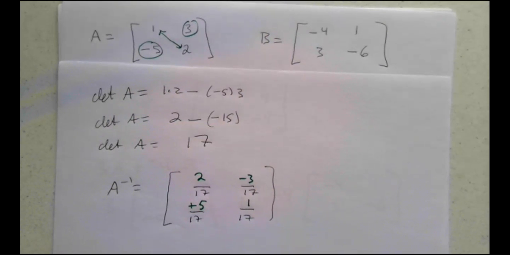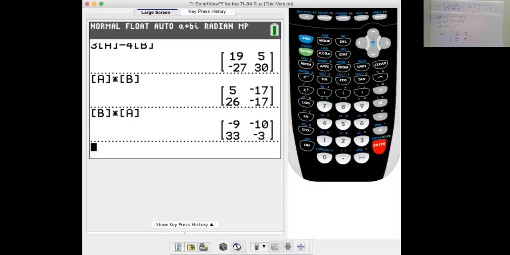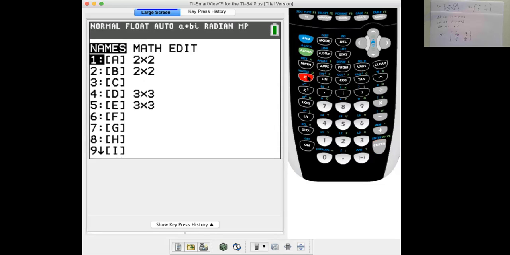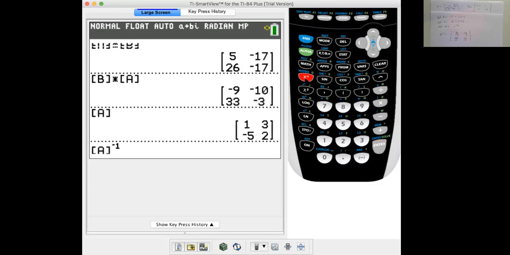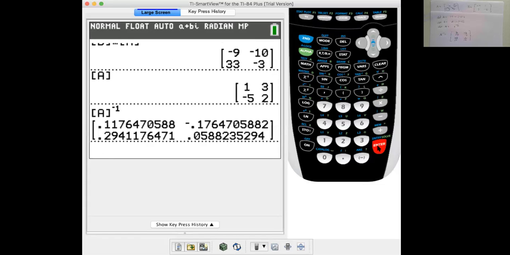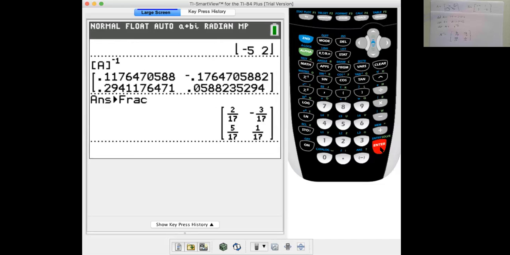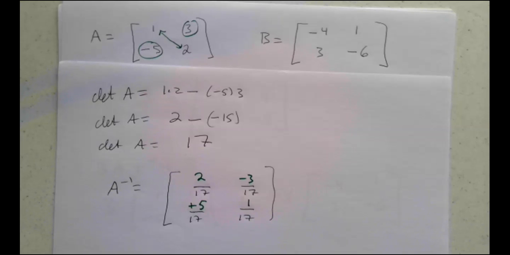Denominator is the determinant. So let's look at the graphing calculator and see if that is correct. So again, I've got my matrix A here. We'll just make sure it's inputted correctly. Matrix A, 1, 3, negative 5, 2. Then we'll take matrix A inverse. The inverse button is here, and it gives me a whole bunch of decimals. Let's change those to fractions to see if it agrees with what I said. Math, change to a fraction. What do we get? 2 17ths, negative 3 17ths, 5 17ths, 1 17th. Very good. That's exactly what we said for our A inverse.